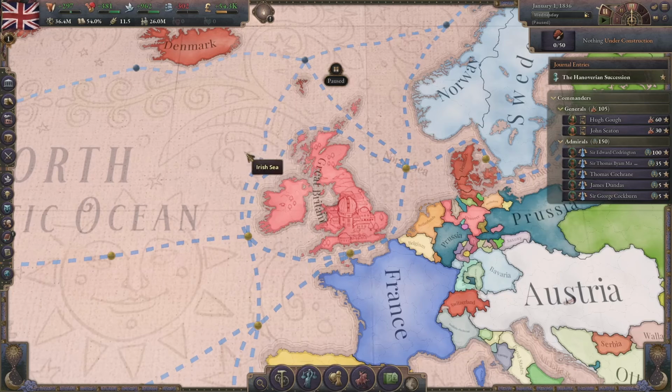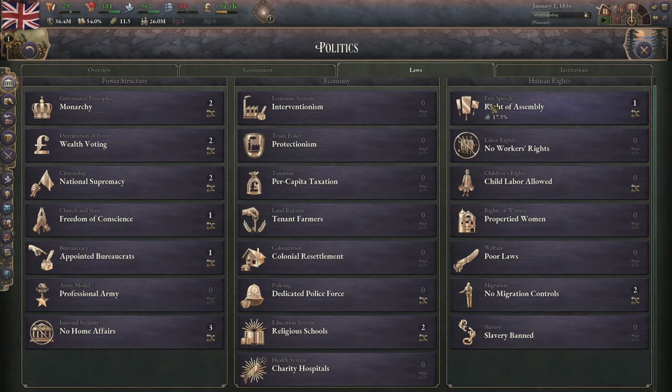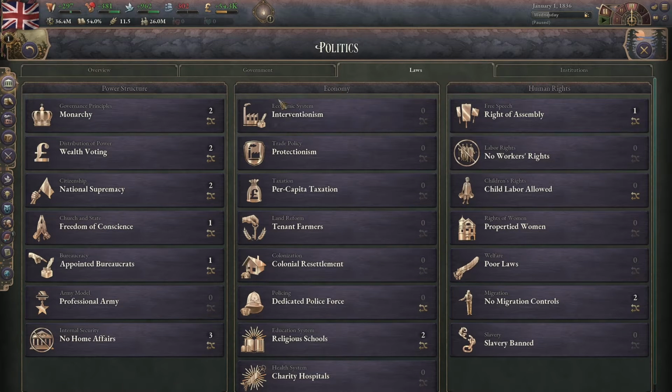Hello everybody and welcome to a brief guide on all the laws in Victoria 3. I'll try to make this as quick as possible and I'll just be going over every law briefly, so if you want to learn more then I would recommend looking at the wikis.